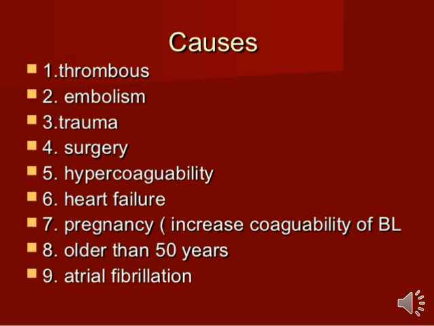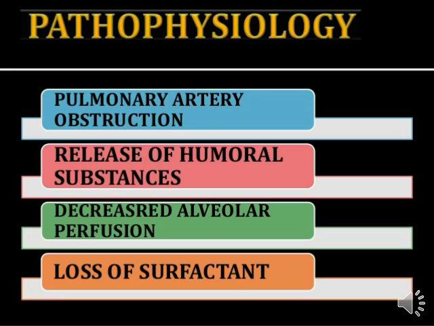Okay, that's all about the causes of pulmonary embolism. Now we will see the pathophysiology of pulmonary embolism. If a person has any kind of risk period for pulmonary embolism, risk period means any kind of contact with the causes. Then what will happen further? It leads to pulmonary artery obstruction. If a person has trauma or contracts any other cause, the first thing that happens is obstruction of the pulmonary artery.